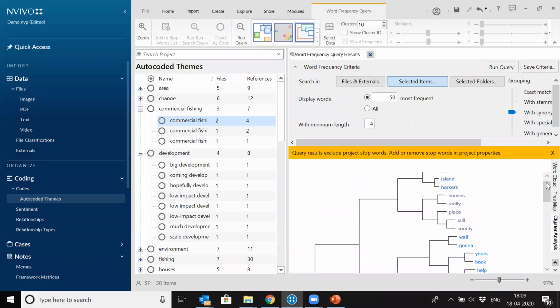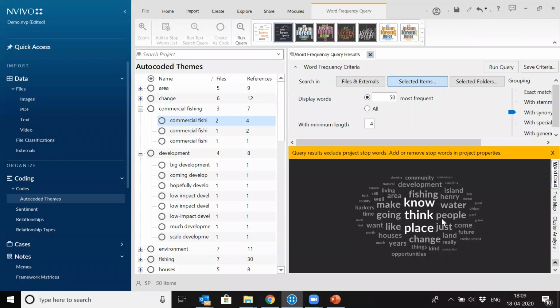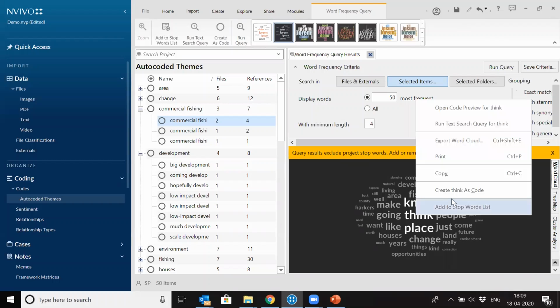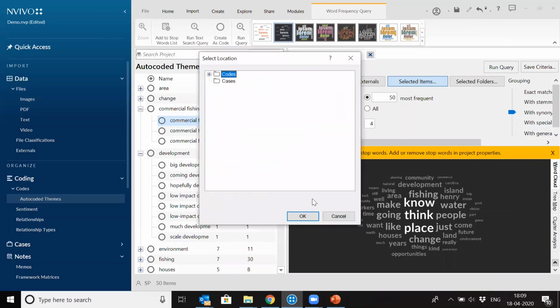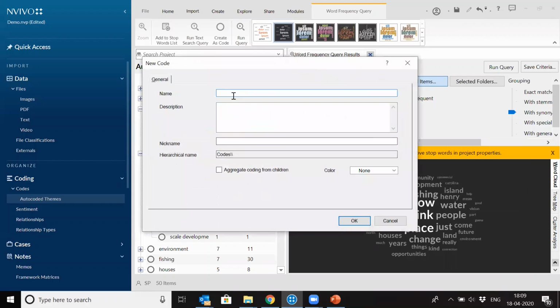Let's say, I just want to show you one more thing. So this is the word cloud, right? It can be done from any of these tabs, but I'm just trying to show you from the word cloud. All these are the basic most frequent words which have been coming into your data. So let's say you are interested in understanding where the word think has been used, in what reference the word think has been used. What you can do is just right click on it and create think as a code. So you're creating think as a code, okay, and you just name it think only.